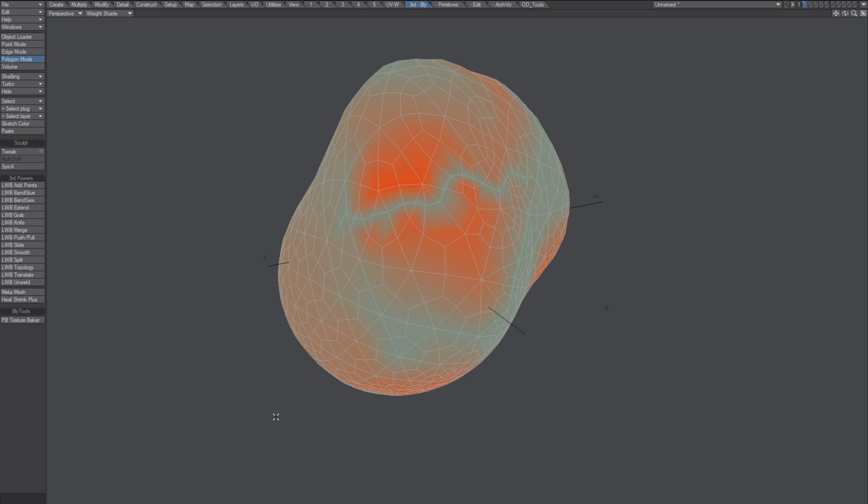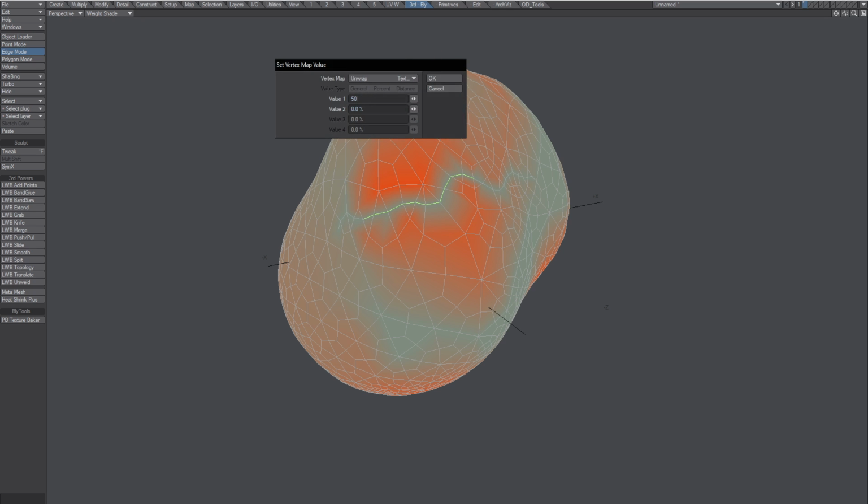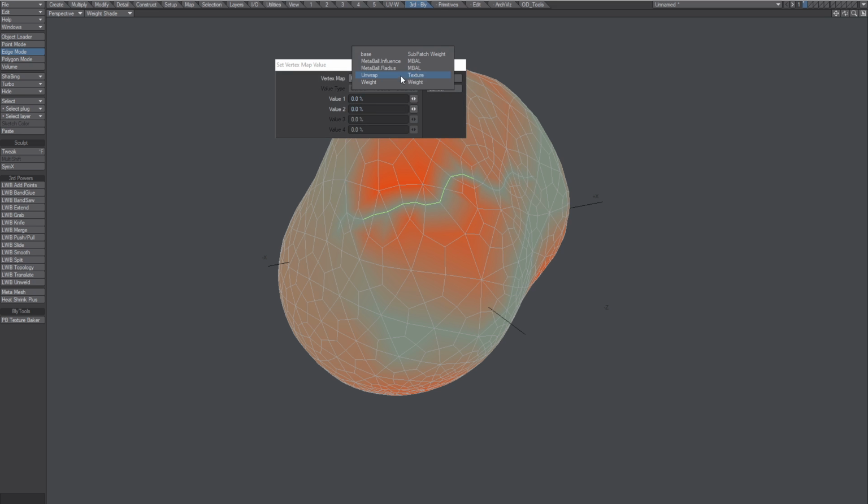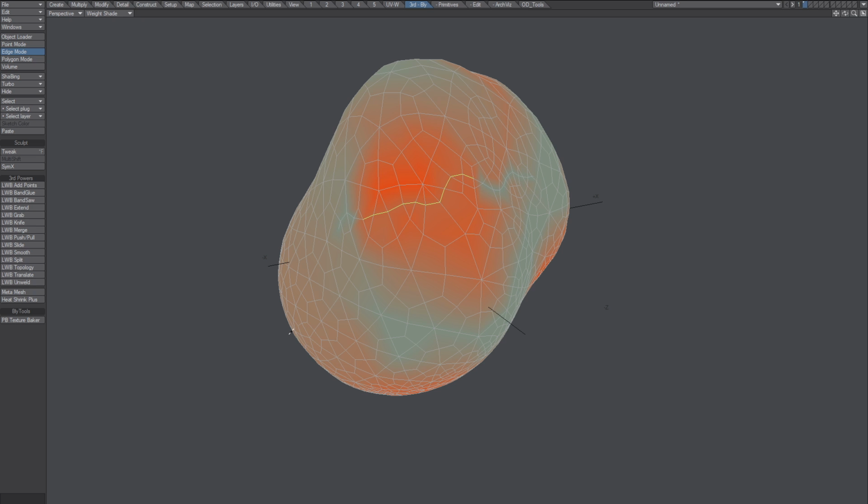What you can do is you select the points or the edges, and you select the weight map, of course, and then you go like, okay, let's say 50% value there. That didn't work because I need to have the correct one, 50. And that's kind of fixed, as you can see, but it's not quite there. So in this regard, I'm kind of lucky, I guess.